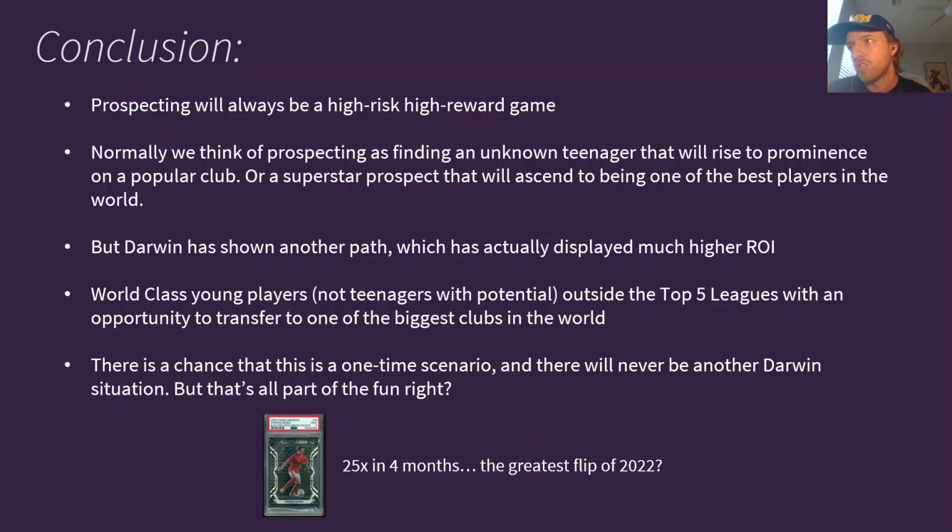But Darwin has shown that there's another path, which has actually displayed much higher ROI potential because of the fact that the supply and demand factors are way more on your side when you're dealing with a player that had zero demand and a very low print run of cards, to a player that now runs up to having maximum demand on the hobby and still that same extremely low number of cards. So, world-class players, not teenagers with potential, outside the top 5 leagues with an opportunity to transfer to one of the biggest clubs in the world would be the formula here.